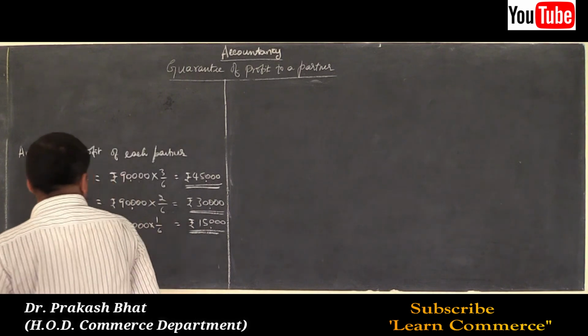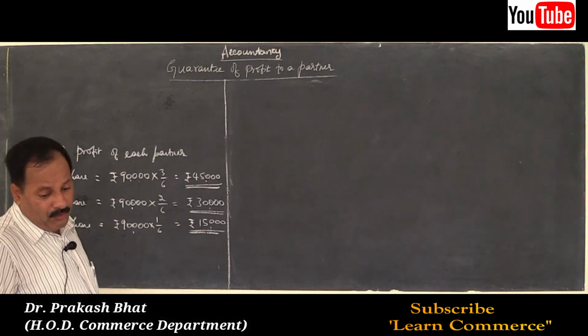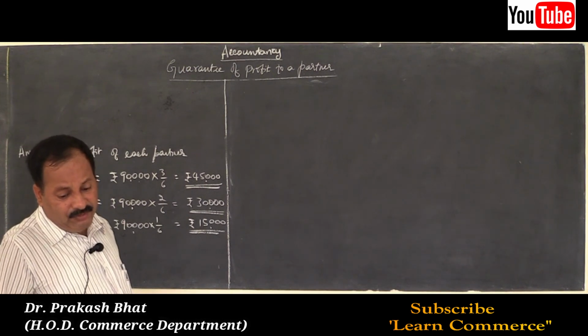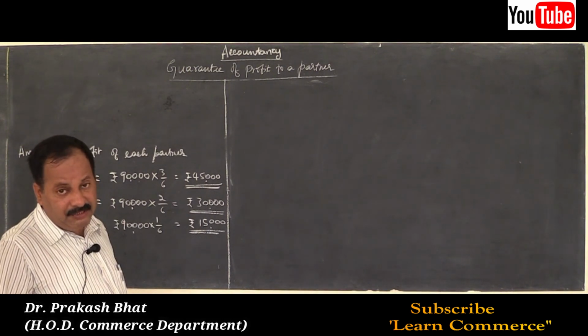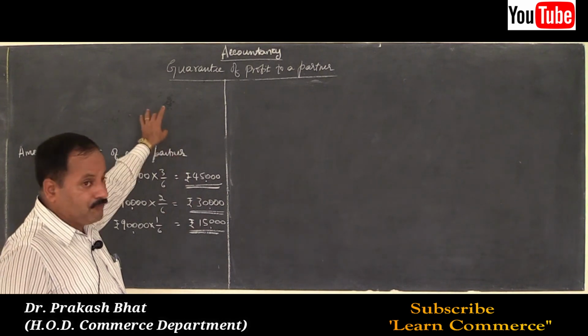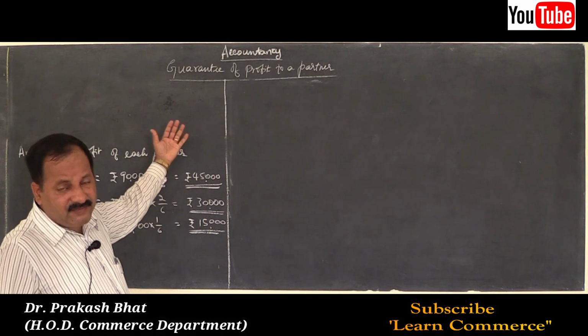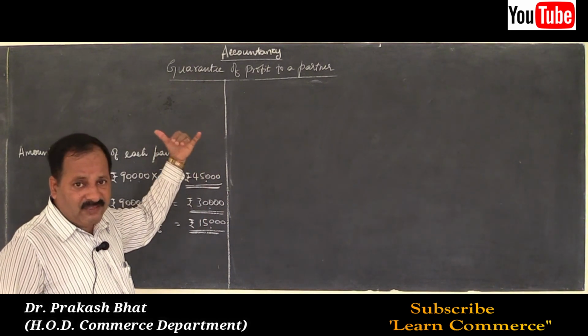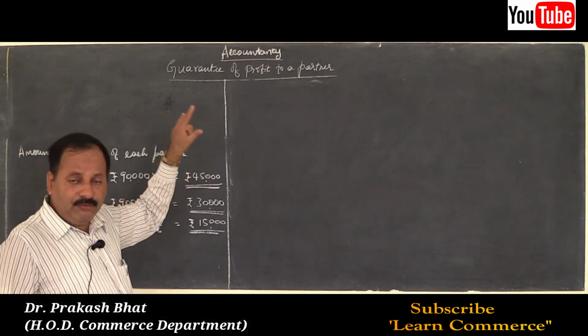Rupees 90,000 was the profit earned by the firm, and their share of profit was 3:2:1. Old ratio was 3:2. Now 1/6 share is given to the new partner, means they sacrificed in the same ratio as before. So their new ratio will be 3:2:1.